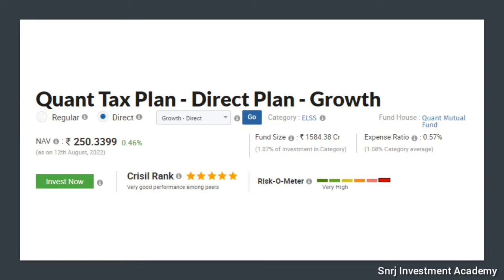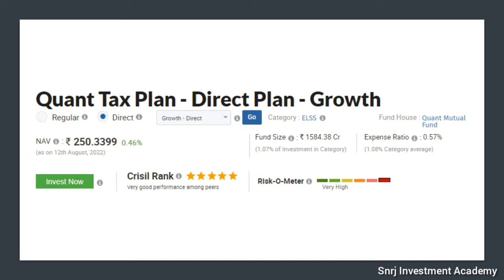The other thing is that the CRISIL rank is 5-star, which is very good, and the risk meter is very high. And I am reviewing the direct plan. I suggest all of you invest in the direct plan only. Don't go for the regular plan. There you will be losing some part of your money as commission. So by going to the direct mutual fund plan, you can avoid that.